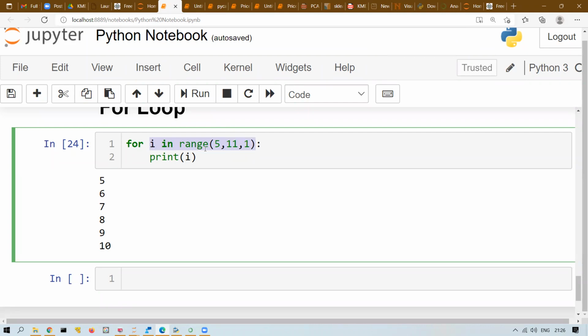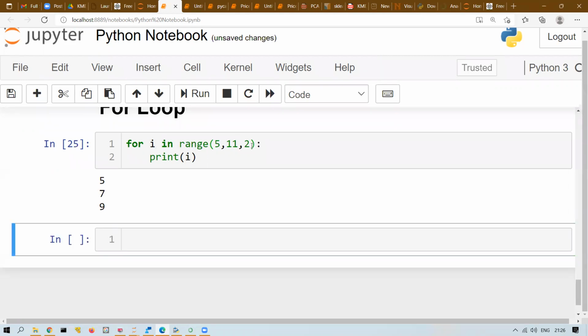Right? So in range function, again, let me repeat, 3 values: starting index, ending index, and step size. So if I want to increment by 2, I'll write 5, 11, and 2. Right? So it will be incremented 2, 2, 2.